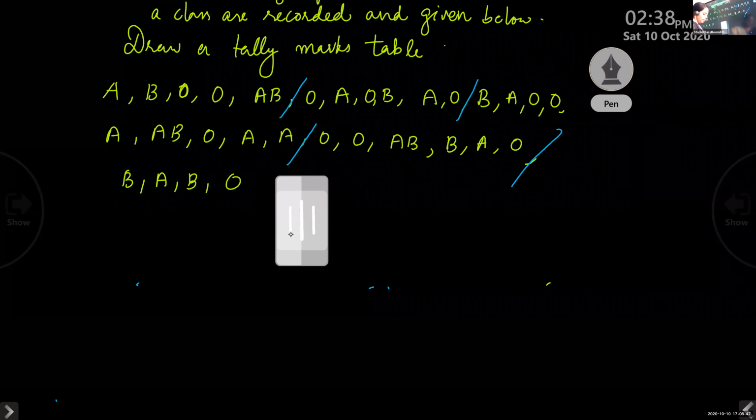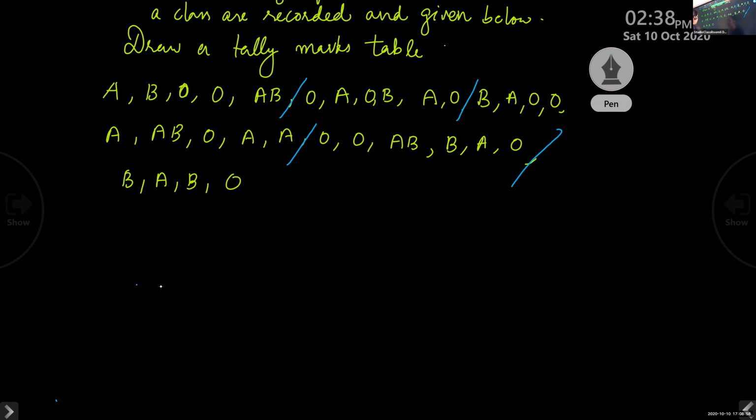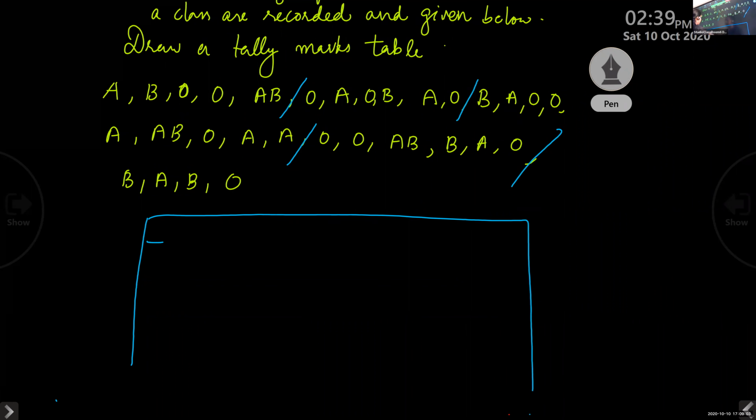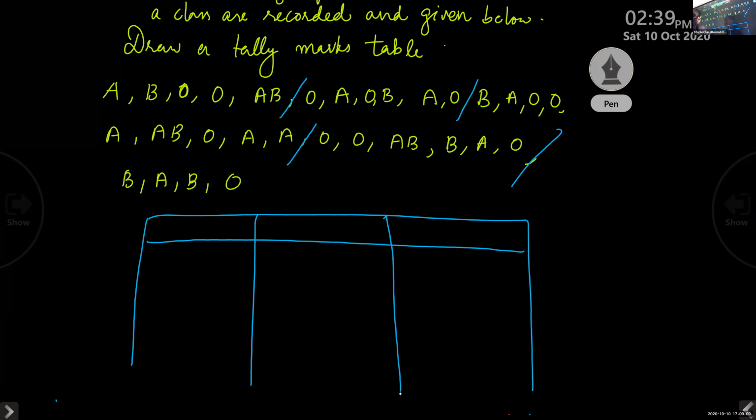Okay, children. So after writing this, how will you draw the tally marks table? There should be 3 columns like this. First column is blood group. Second column is tally marks, and third column you can write frequency. Frequency means how many times it repeats. Number of repetitions. Frequency.